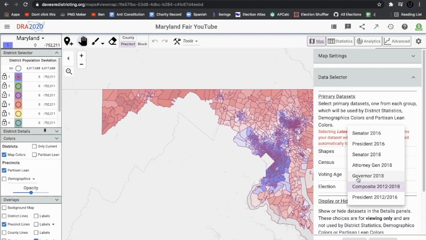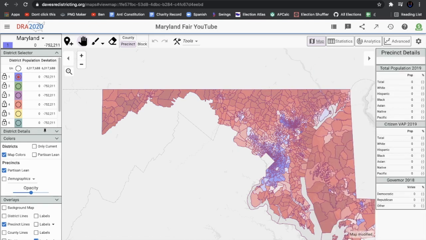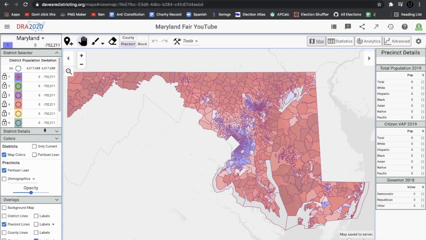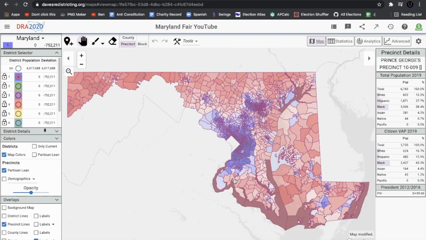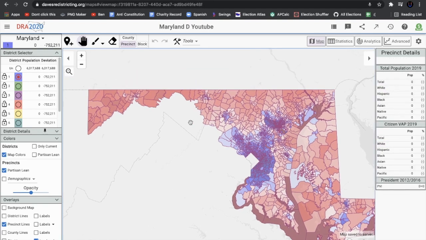Now, just to show you what it would look like for Hogan's election, that's not an accurate map of Maryland. There's a lot more red than there would be otherwise. So we're just going to use the 2012-2016 composite. So let's get started with our Democratic gerrymander.